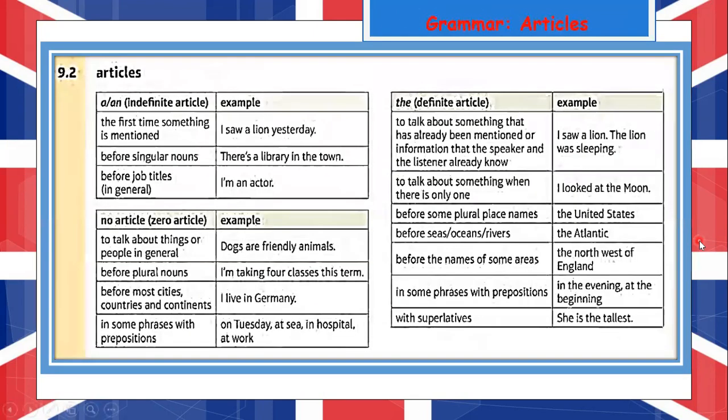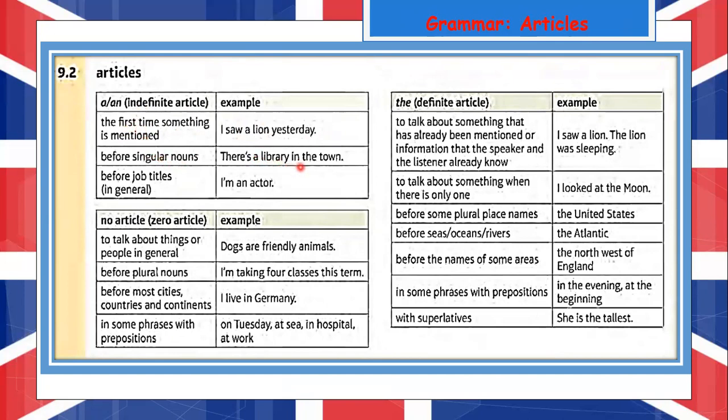Today, we are going to practice the grammar section: articles. We have classified articles, starting with indefinite articles, so pay attention. A and an are considered indefinite articles, and we are going to practice with an example. When do we use it? We use it the first time something is mentioned. Example, I saw a lion yesterday. We use a or an before singular nouns.